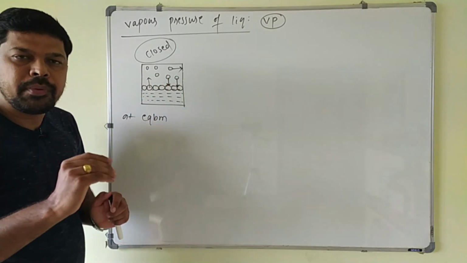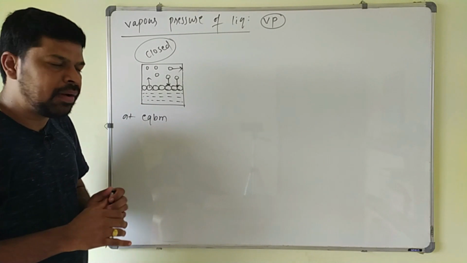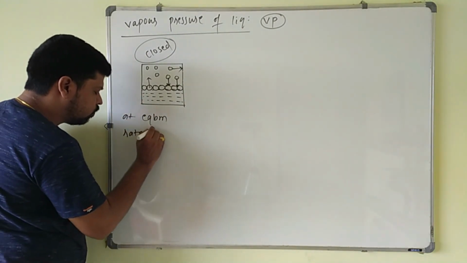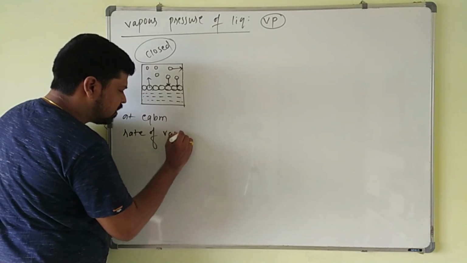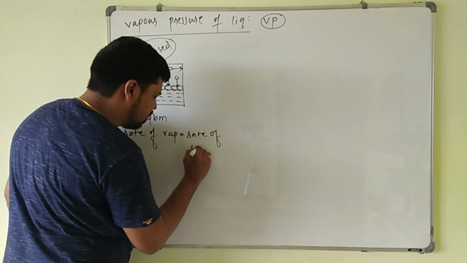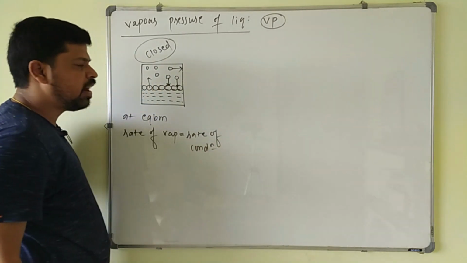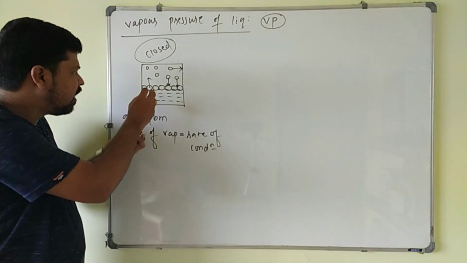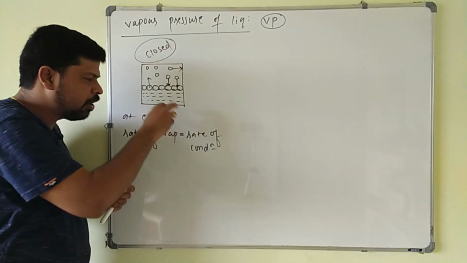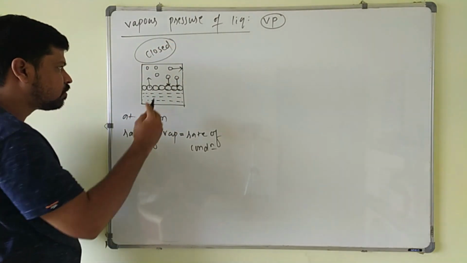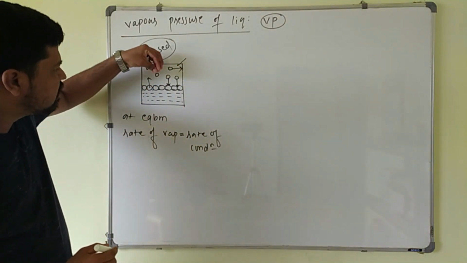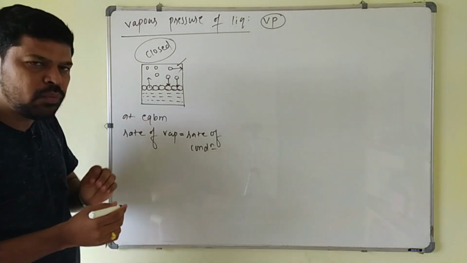For all the liquids, vapor pressure will be different. You have to keep in mind here. So at equilibrium, what happens? Rate of vaporization will be equal to the rate of condensation. That means, suppose 10 liquid molecules are going into the vapor state and 10 gaseous molecules are coming into the liquid state here. So a constant number of gaseous molecules are present in the gaseous state and they create some pressure on the surface of the liquid here. That is what? Vapor pressure.